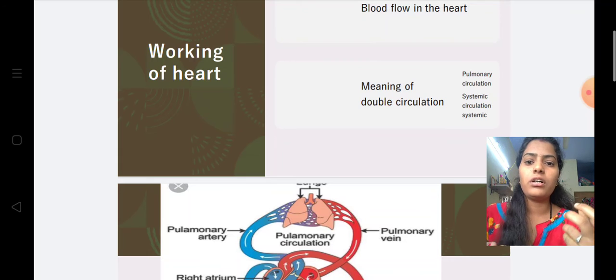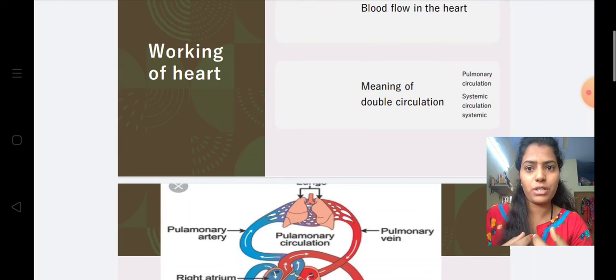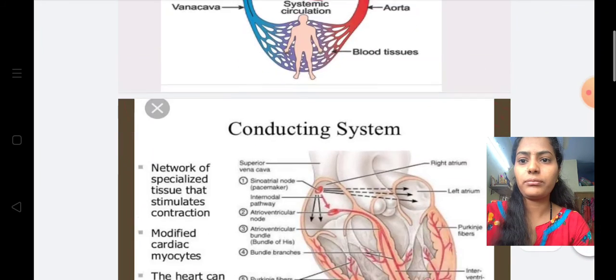And from the lungs to the heart, the oxygenated blood is transferred, and this oxygenated blood is transferred from the heart to all over the body. This circulation is known as systemic circulation. So the human circulatory system is known as a double circulatory system, as the blood flows through the heart two times.